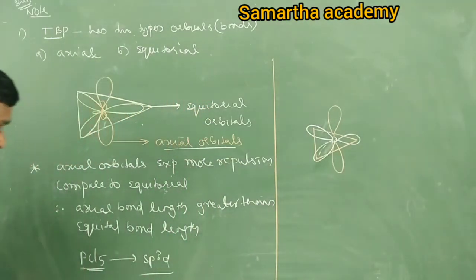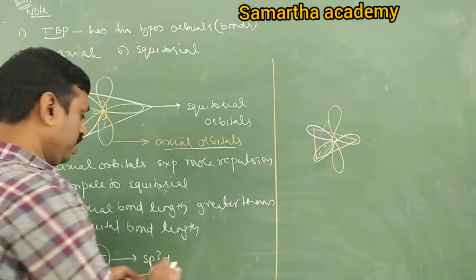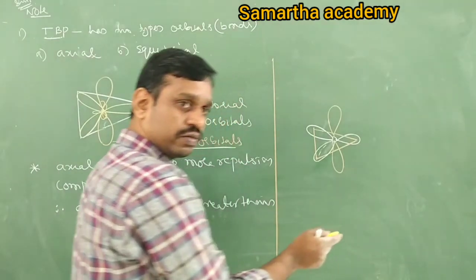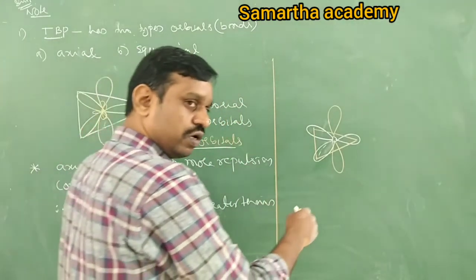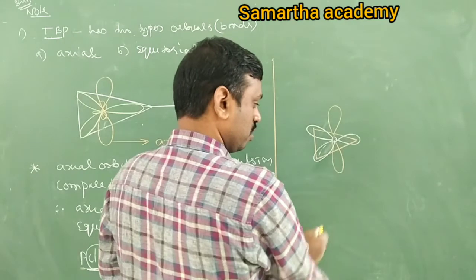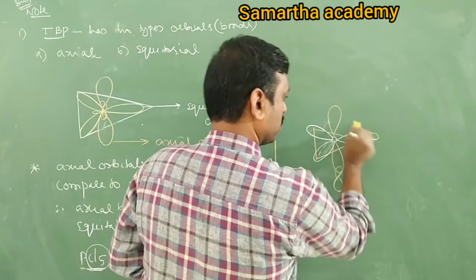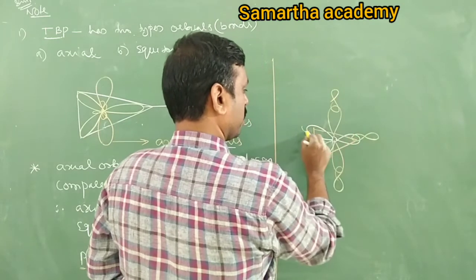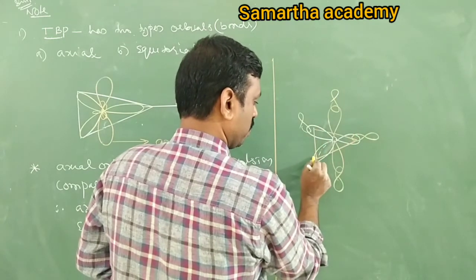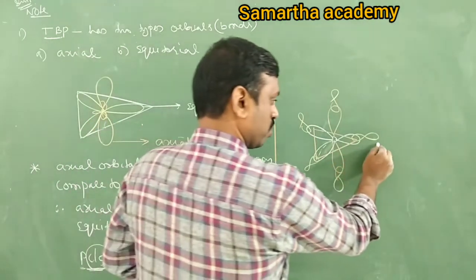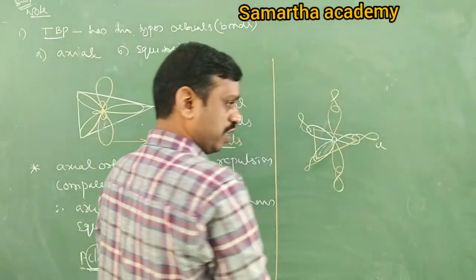Now, how many chlorines are there? 5 chlorines overlap with the 5 sp3d orbitals. Chlorine has a p orbital, so the chlorine p orbital overlaps like this with the phosphorus orbital.